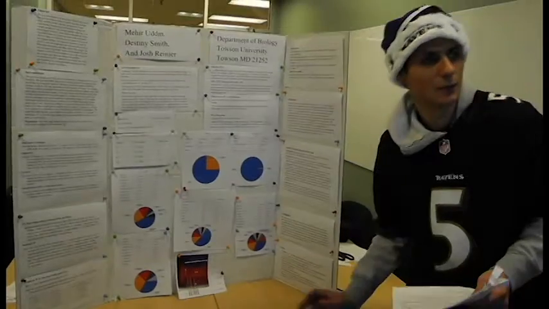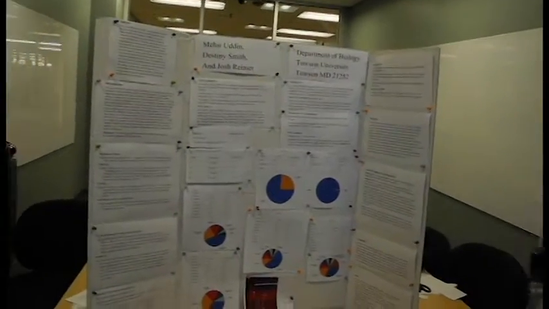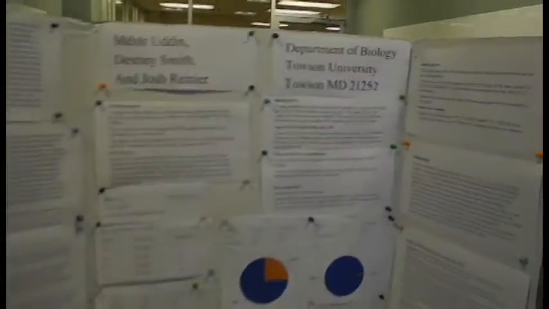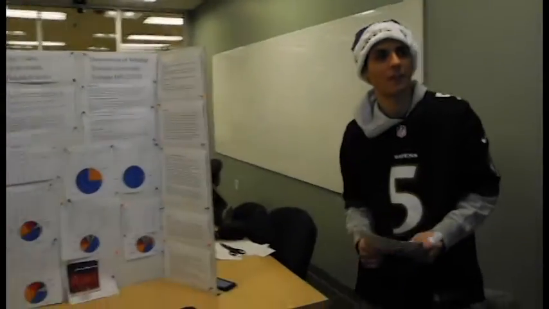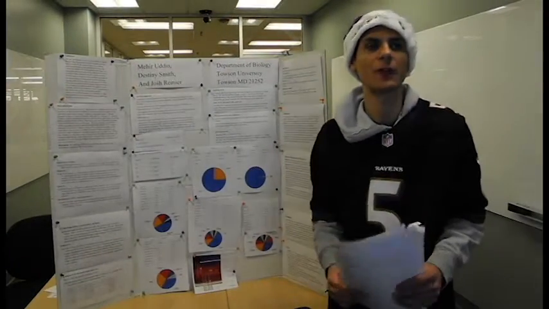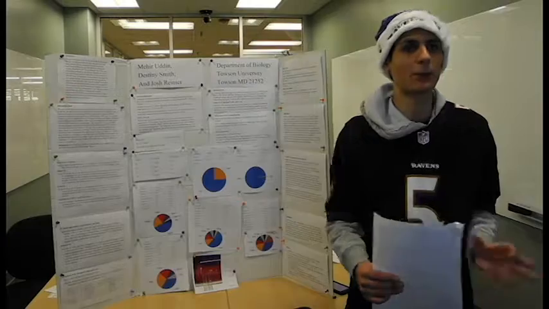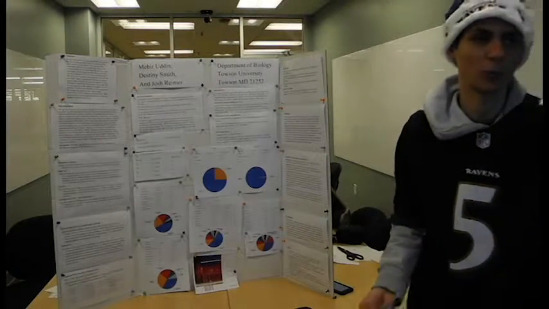Indexing PCR. For indexing PCR, we add a unique short set of tags to the ends of the amplicon so that we know which samples are ours. We will use 2 primers, except only the 3' will attach. The 5' will contain the unique tags needed to identify. This allows us to identify and differentiate our group's samples after sequencing via those tags we put on it.